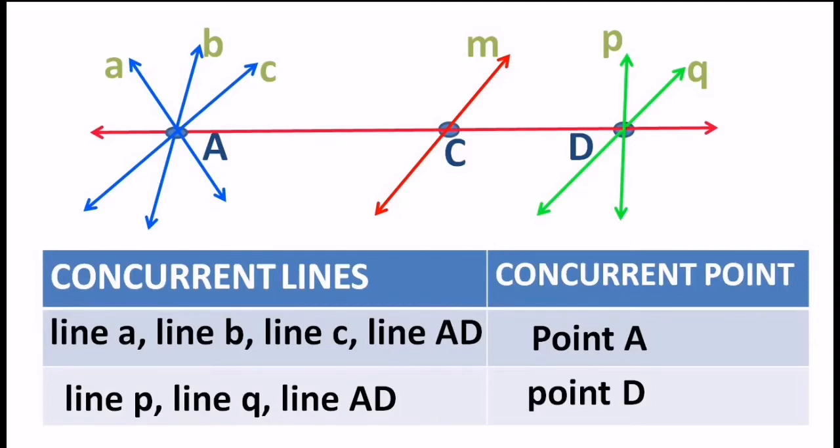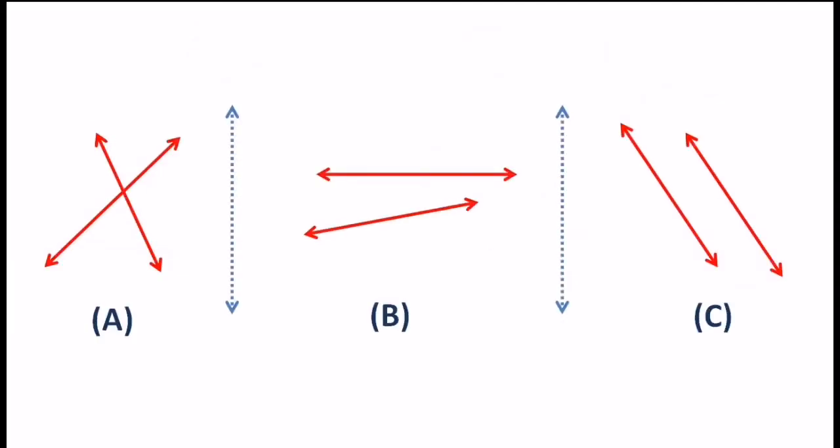Now let's move on to the next part of the concept. Can you guess what kind of line or structure you are looking at presently? So if you see group A, they are intersecting lines because they are intersecting at one point. Okay, if you see figure number B, you will see those lines are not meeting exactly each other, correct? But sooner or later, the moment they increase their length, they are going to meet somewhere in the plane.